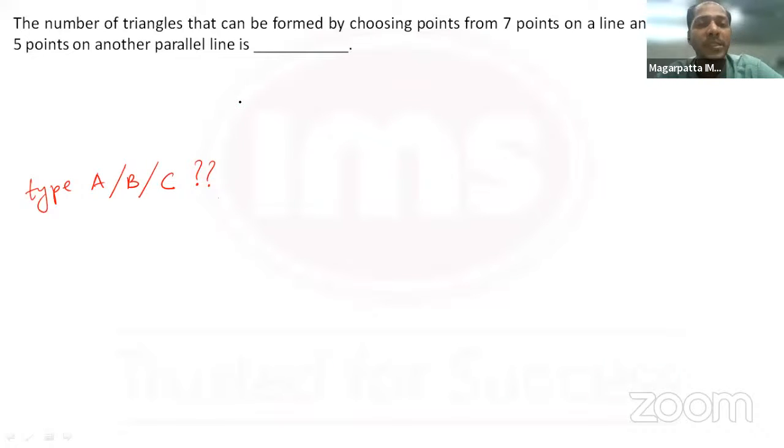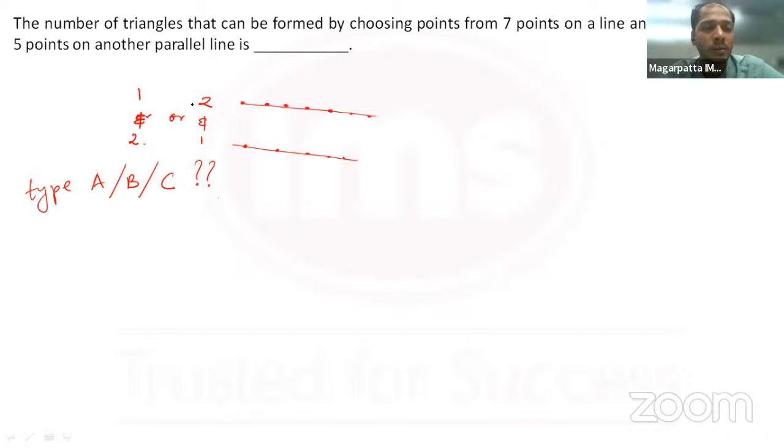Type A. This is a very simple question. You have seen this. These are taught in the initial few questions of geometry based permutation combination. So there are 7 points along one line and 5 points along another parallel line, and you have to form triangles. So we generally know we have to choose points from here. I think we should be able to handle that. You could either choose 2 from here and 1 from here, or 1 from here and 2 from here. These are the only possibilities, right?